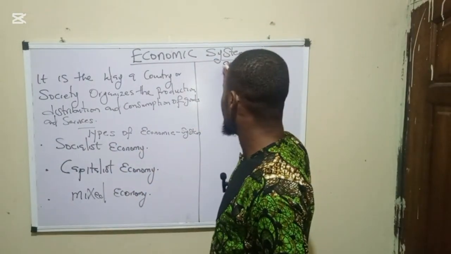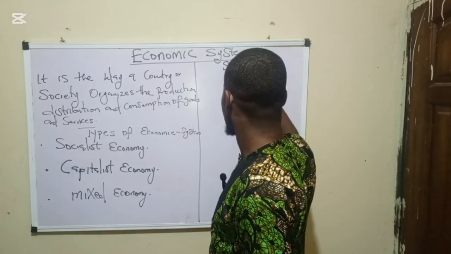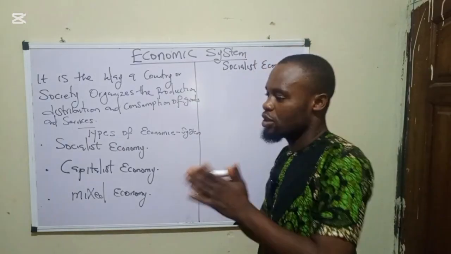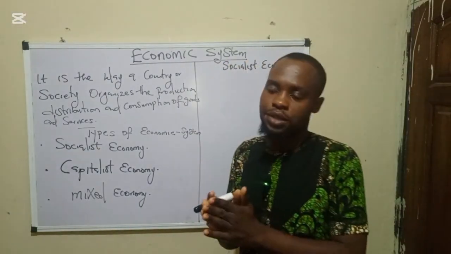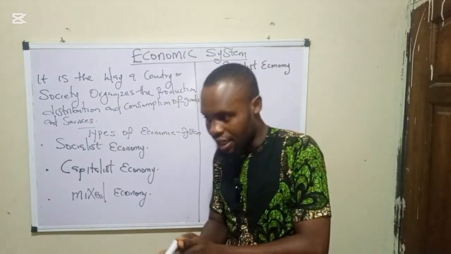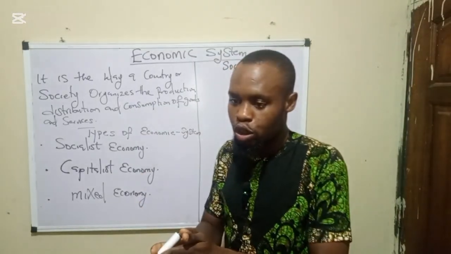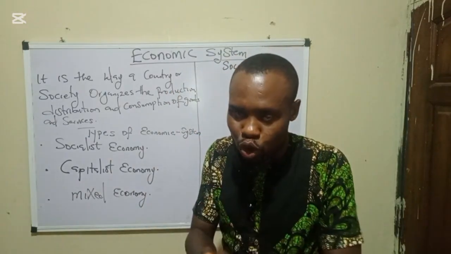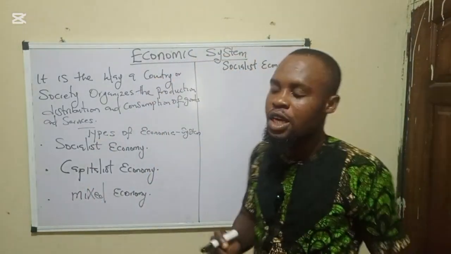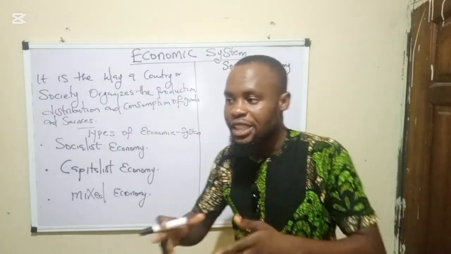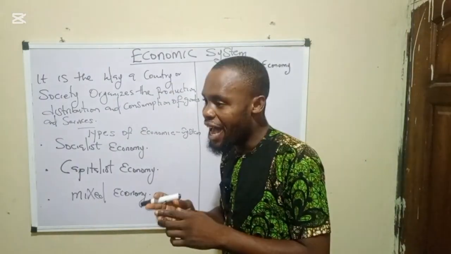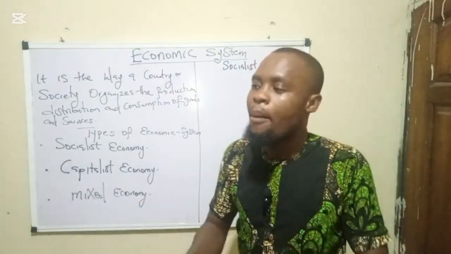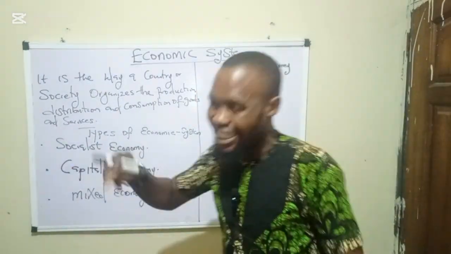Firstly, let's start with the socialist economy. The socialist economy is an economic system whereby the means of production and distribution are owned, managed, and controlled by the government.